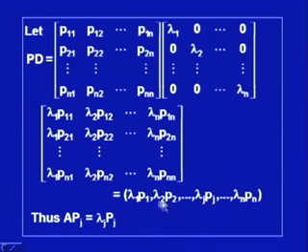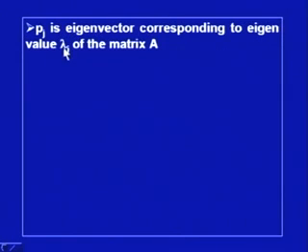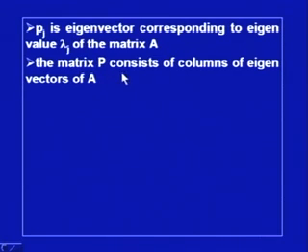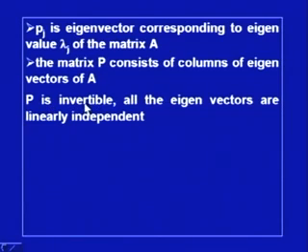And now, if we compare with the earlier expression, APJ, which we computed in the last slide, is equal to lambda j Pj. So, this is lambda j Pj, and what we obtained earlier is APJ. Then we can say that Pj is the eigenvector corresponding to eigenvalue lambda j of the matrix A, and the matrix P consists of columns of eigenvectors of A, that is what we have seen. And since P is invertible, all the eigenvectors are linearly independent. This is the result which we have established earlier.